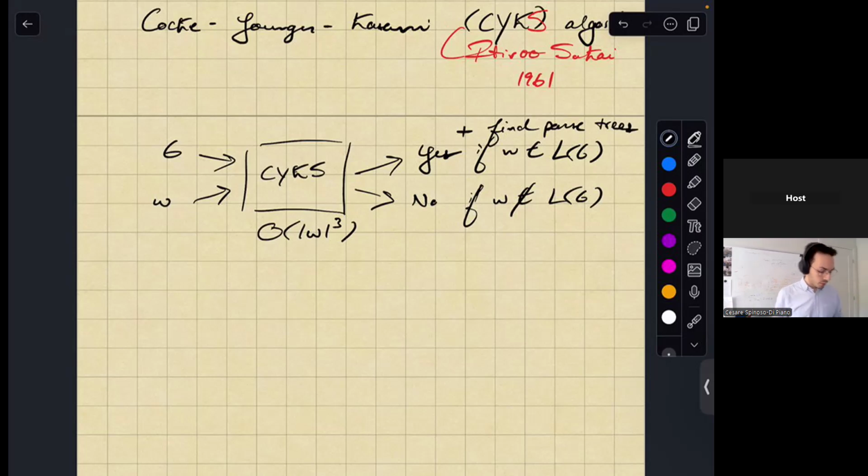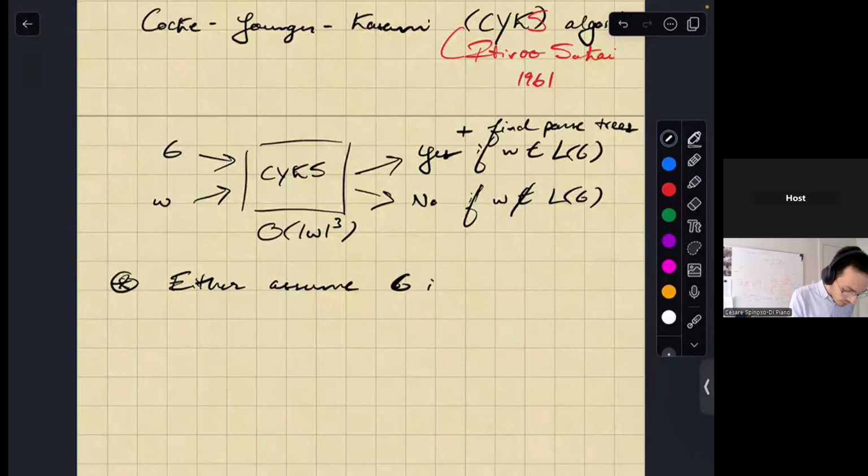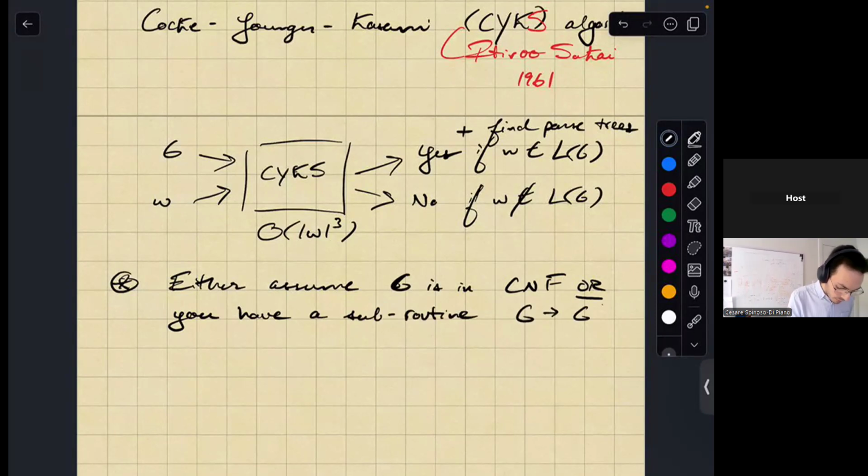Like I just said, in the CKYS algorithm, you either assume G is in CNF, or you have a subroutine which converts G to G prime in CNF, right?